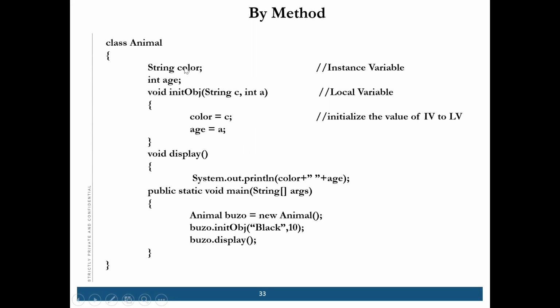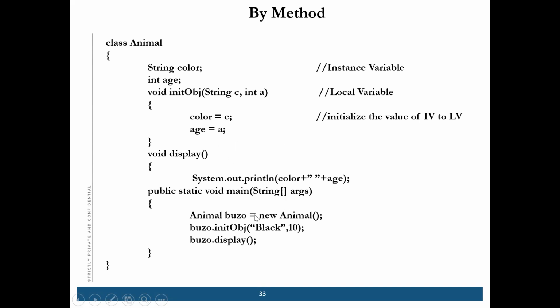To give the values to the instance variable. These are all the local variables, and we are assigning to the left side. See, when we write color equal to C, that means we are giving the value of C to color. Okay, this is the opposite way, right? Whatever value is in C, you are passing it to color. Always remember that the right hand side gives the value to the left hand side.